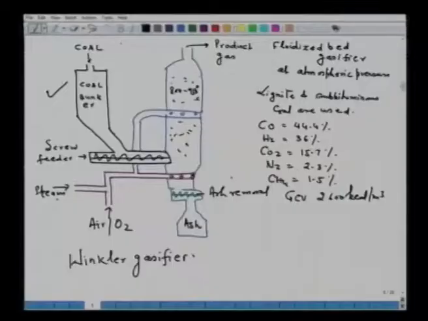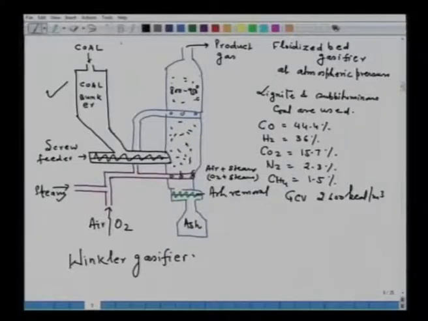Now here you see the mixture of oxygen or air is passed, steam is mixed, and it enters into the gasifier. This is a mixture of air and steam, or oxygen and steam. When oxygen is used, the nitrogen content will be very low. If air is used, then nitrogen will be there.